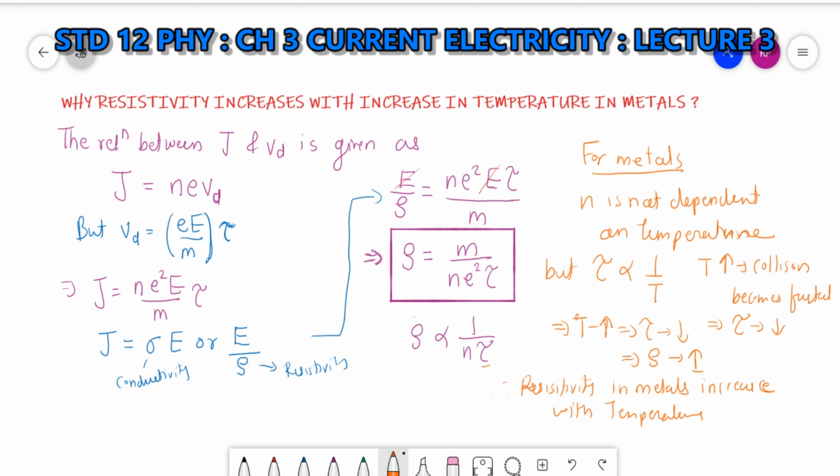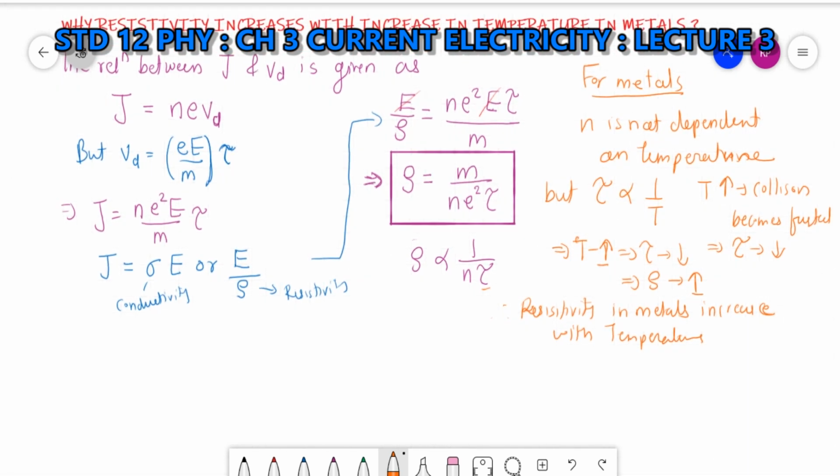Now if I take a semiconductor, let's see what happens. In a semiconductor, the current is due to electrons as well as holes. So in a semiconductor, as temperature increases, this leads to an increase in number density.